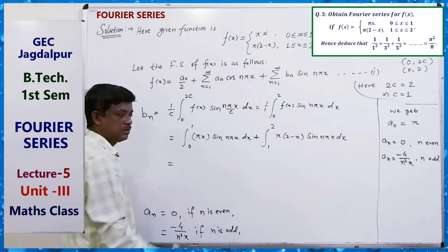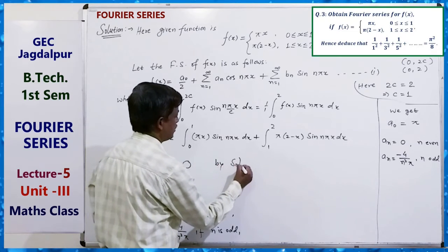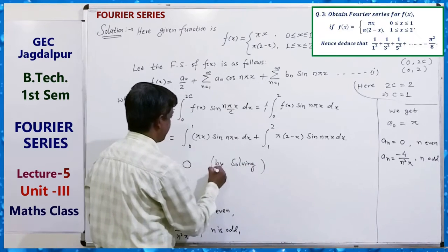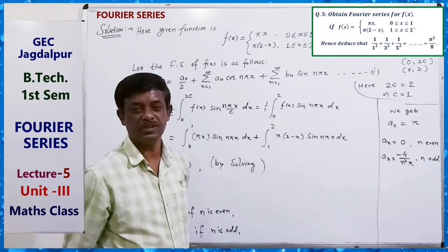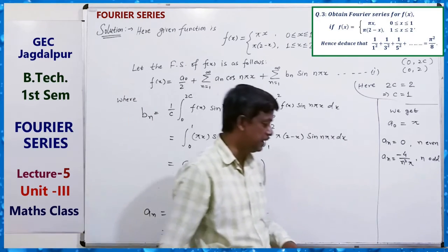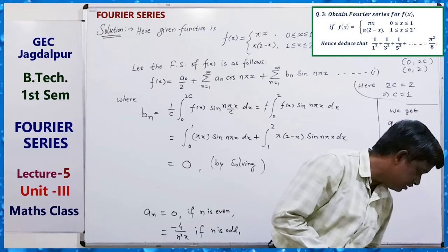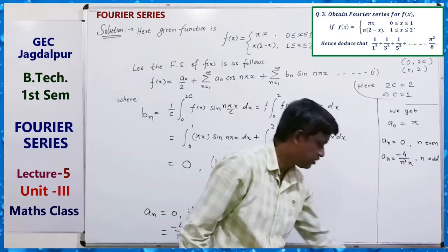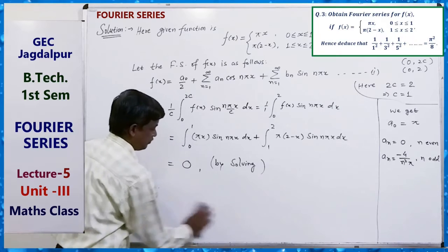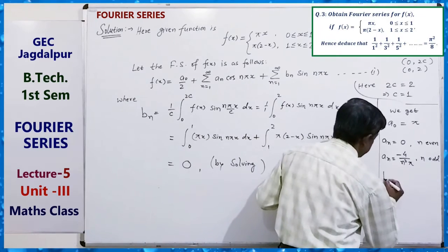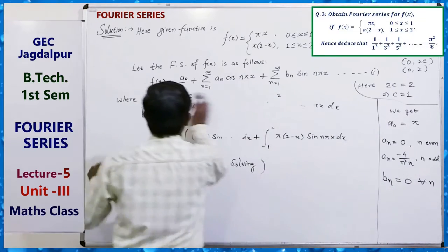Here also you can solve it. By solving, it is 0. Just do u into v by Leibniz rule and apply the limit. Then you can see that its value is also 0. So bn equals 0 for all n. Clear?